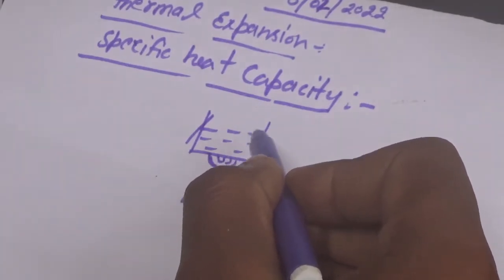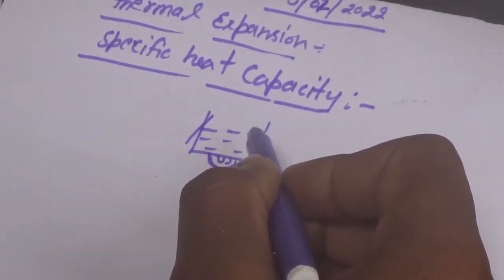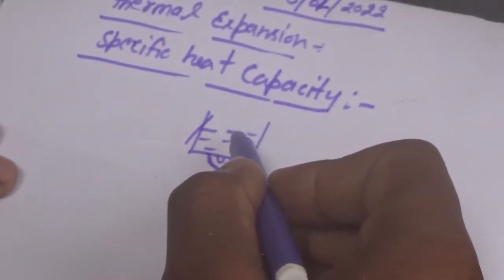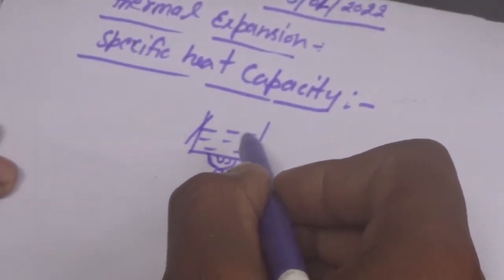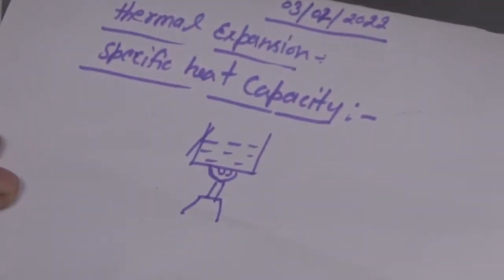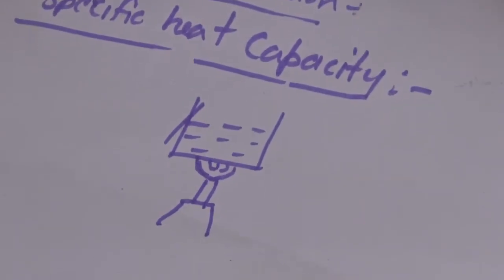Why does its temperature rise? Because in a micro level study, the motion of molecules increases, or in other words, the vibration of molecules increases.